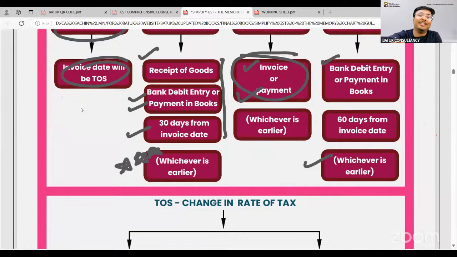For your information, sir, very soon we are coming with a free workshop for all of you, based on the provisions of law, on how we can check while filing the returns. We will have a hands-on: I will file the return with the data and give you the idea of how you can check the time of supply, place of supply and value of supply very easily. That is also going to happen in the very near future. Our next session will be on that only.